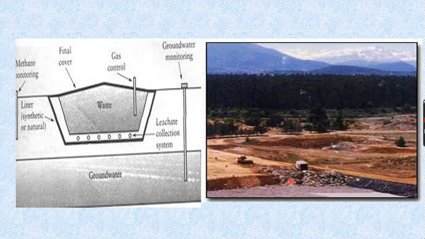Why are we going to cover the pit? To prevent the breeding of flies, rats, all these things. At the end of each day, a layer of soil is scattered on top of it and compressed. Thus the garbage dumped every day becomes a cell. After the land is filled, the area is covered with a thick layer of mud like this, and the site can thereafter be developed as a park or parking lot. So you can use this place for developing a nice park or a parking lot.